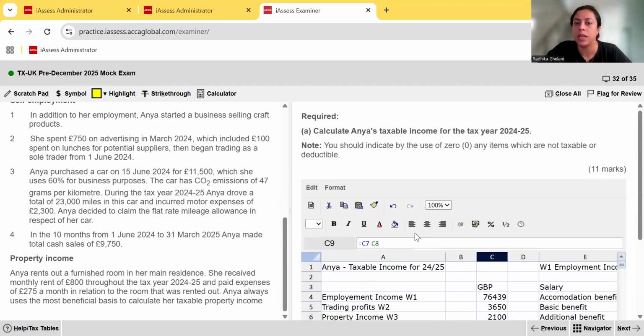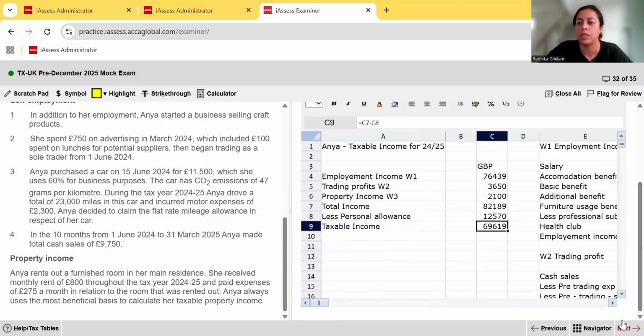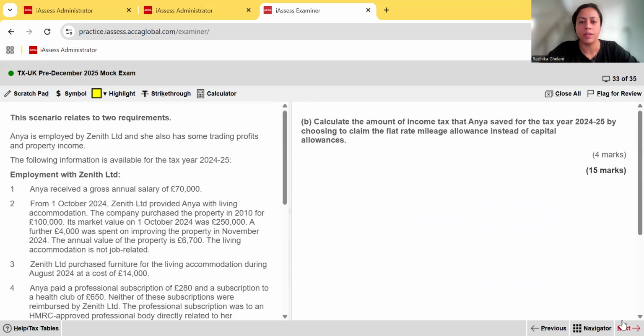How many marks was that? 11 free marks. Not really free, because it was quite a bit of work, but not hard work, right? Okay, so we move on to the next part.